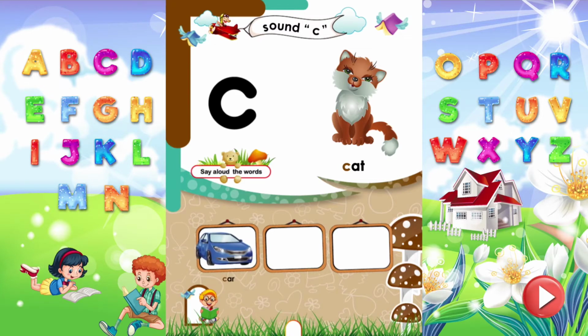K is for car. K is for carrot. K is for cow.